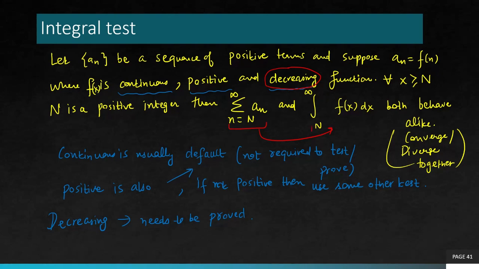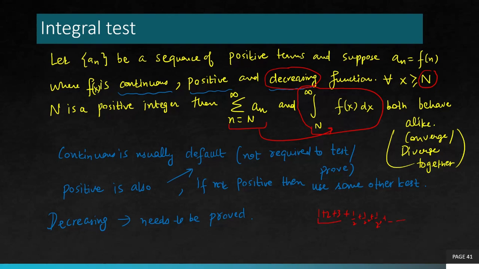So the problem now lies in testing the convergence of this. If the improper integral converges or diverges, the same is going to be the behavior of this series. And if you want to talk about this number N, what is this capital N, where is this coming from? Most of the time, these conditions of being continuous, positive, and decreasing are not true from the very first term of the series. Like the first few terms could be 1 plus 2 plus 3, and maybe after that the series terms start decreasing: 1 over 2, 1 over 2 square, 1 over 2 cube, and so on.